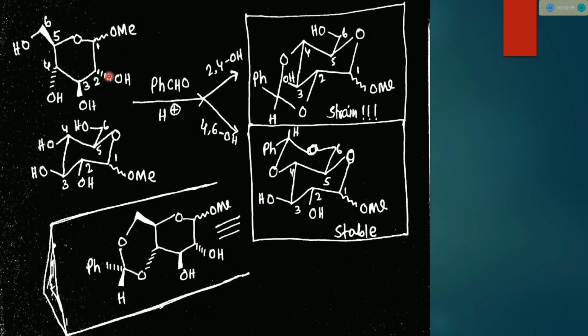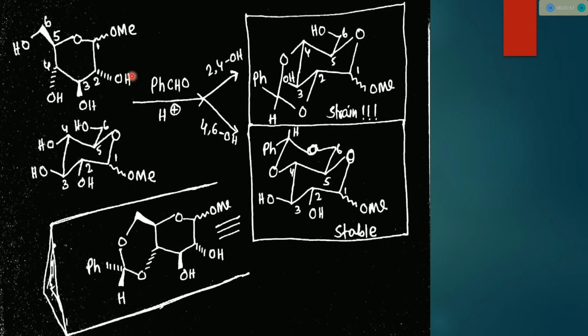I am just repeating by taking another minute. So this is glucopyranoside, alpha or beta, whatever. Benzaldehyde reacts with 1,3-diol to protect the 1,3-diol. In this compound, there are two types of 1,3-diol. The 2 and 4 position, these two hydroxyl groups are a 1,3-diol, and the 4 and 6 position, these two hydroxyl groups are also at 1,3-diol position.